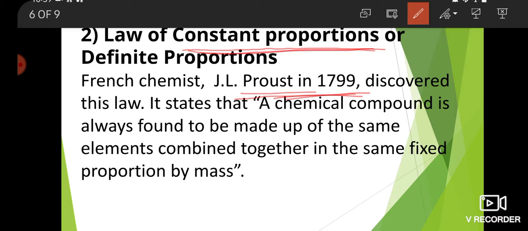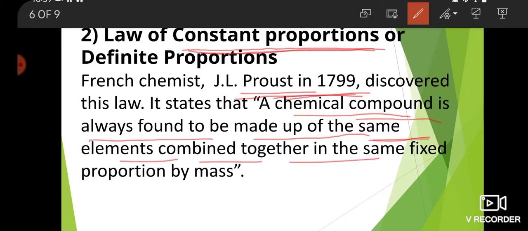It states that a chemical compound is always found to be made up of the same elements combined together in the same fixed proportion by mass.